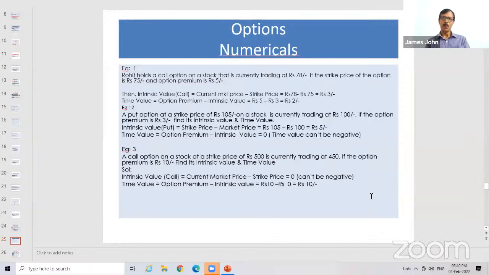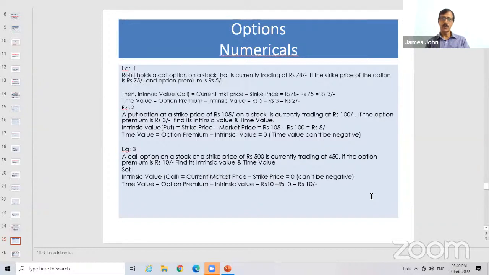A put option at a strike price of 105 is currently trading at 100 rupees. So this is a put option. Put option means right to sell. Strike price 105, trading in the market at 100. If the option premium is 3 rupees, find its intrinsic value and time value.